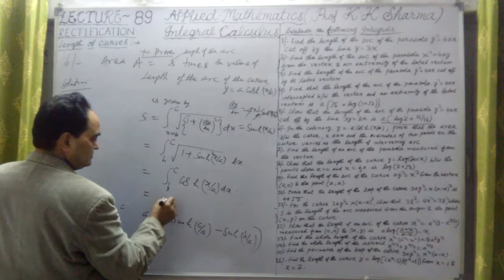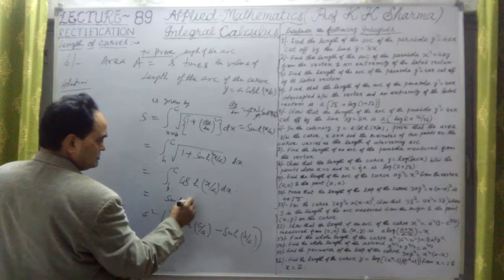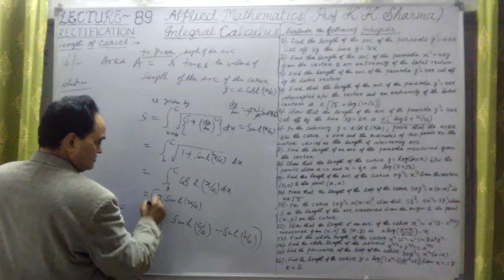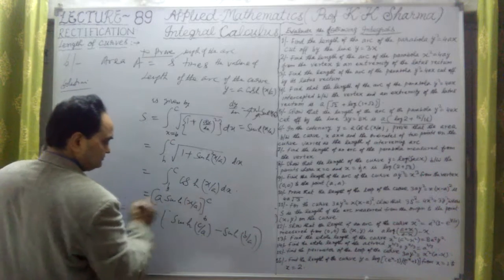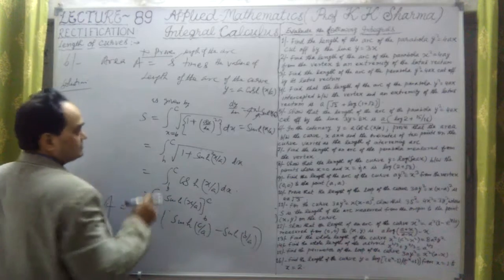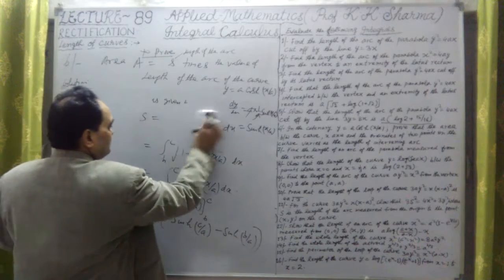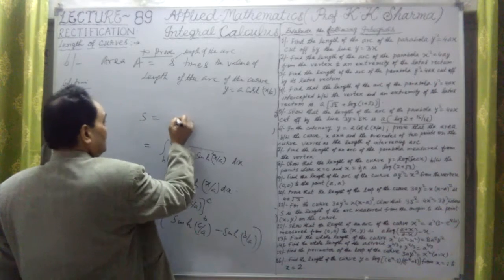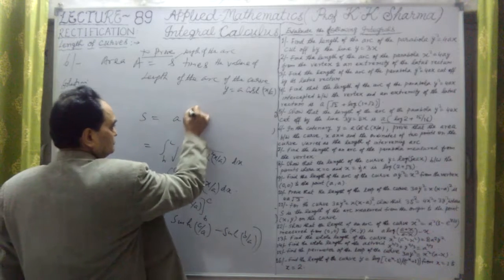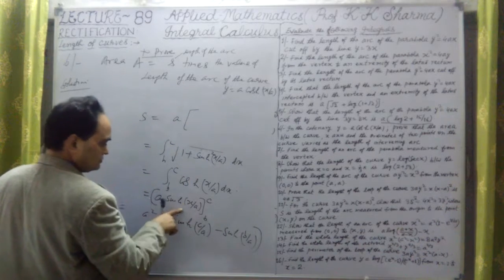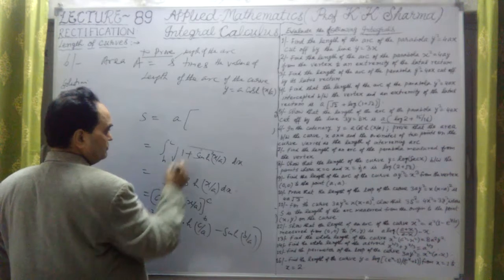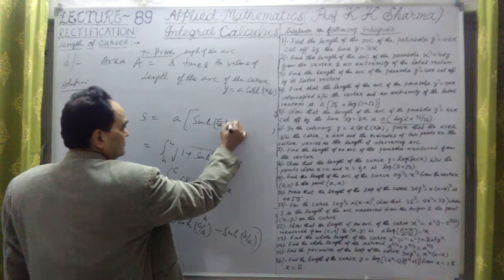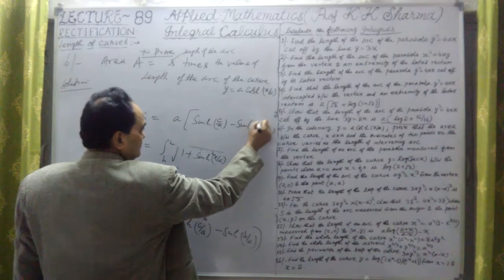So this integration will be sine hyperbolic x upon a upon 1 upon a, that means a times, with limits b to c. So s comes out to be a into sine hyperbolic c upon a minus sine hyperbolic b upon a.